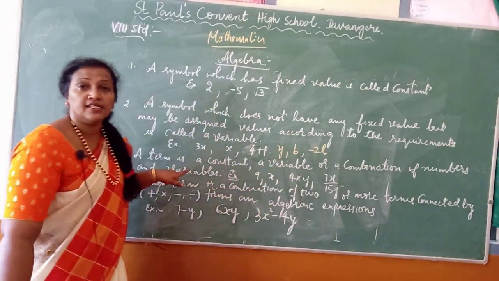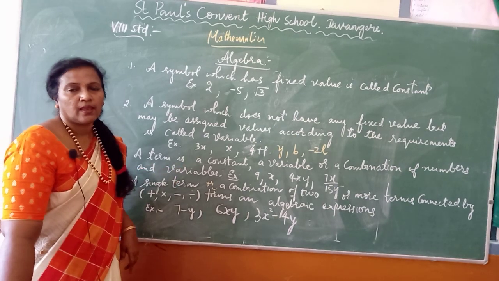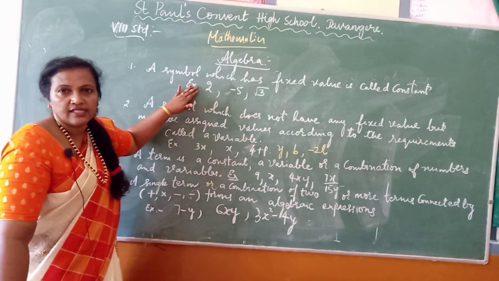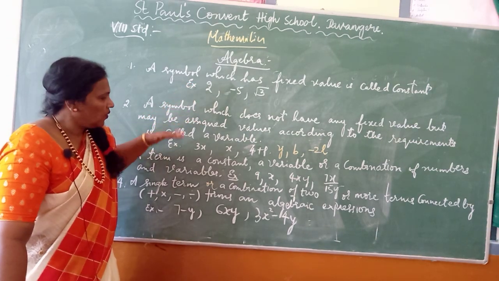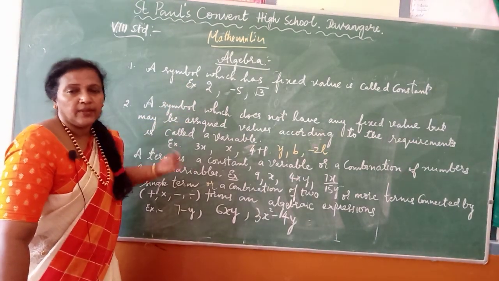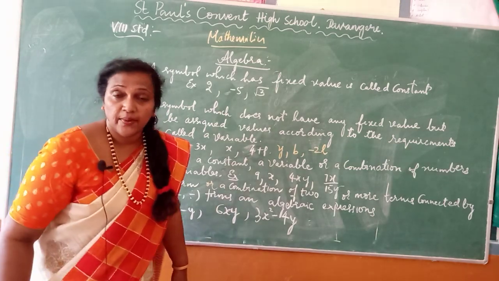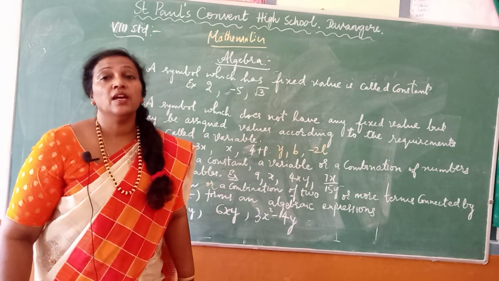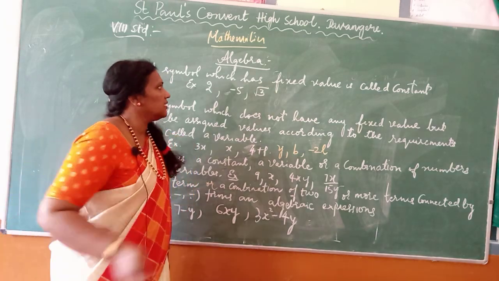They are called terms. So knowing all this, what are constants? What are variables? What is a term? Let me define what an algebraic expression is. In this class, we are studying algebraic expressions.